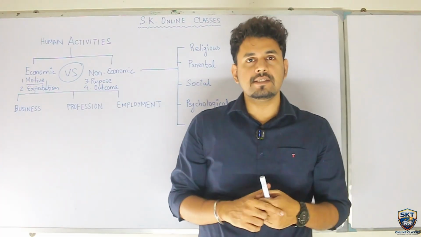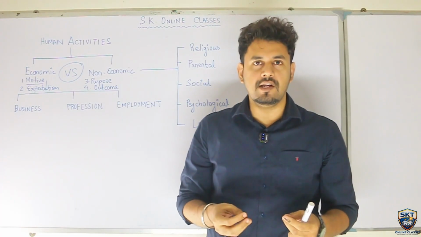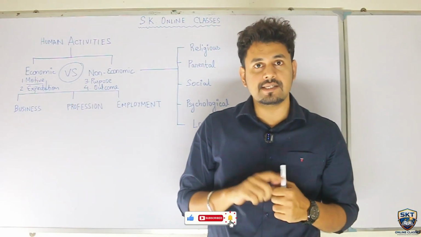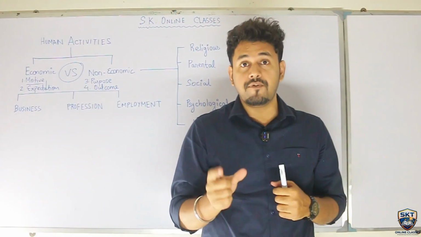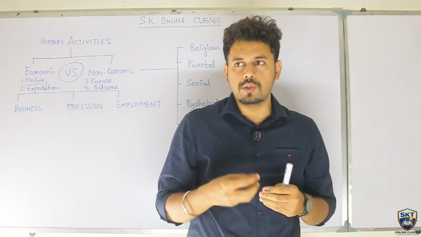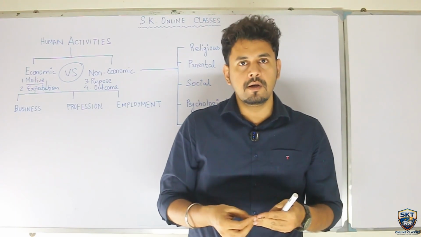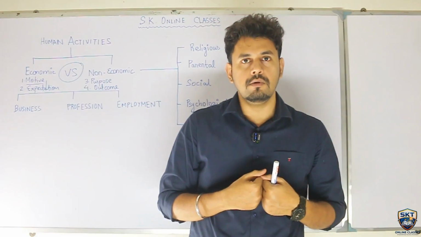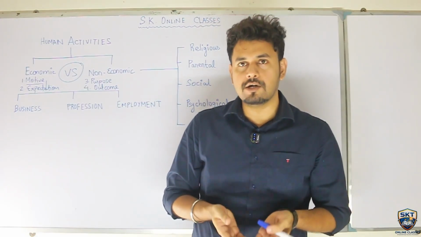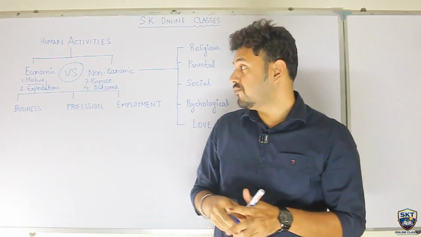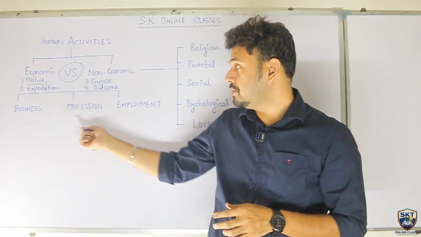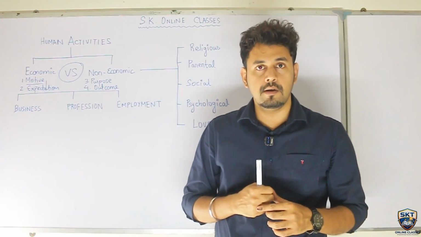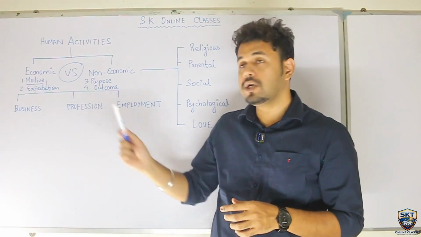Okay, business can be defined as an economic activity. You see, just now we have learned economic activity. Now, business can be defined as an economic activity which is performed to earn profits. You see, the activities which we are performing in order to earn profit is called business. Now, before we move on to the next part of business and its characteristics, you would first like to understand all the three together and a comparative study between business, profession, and employment. So, before that, let me tell you what is profession.